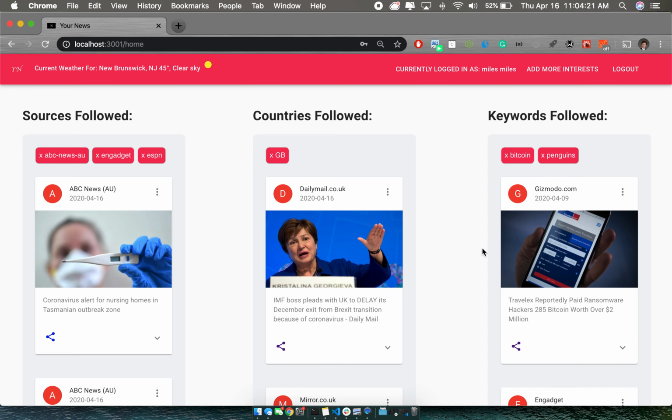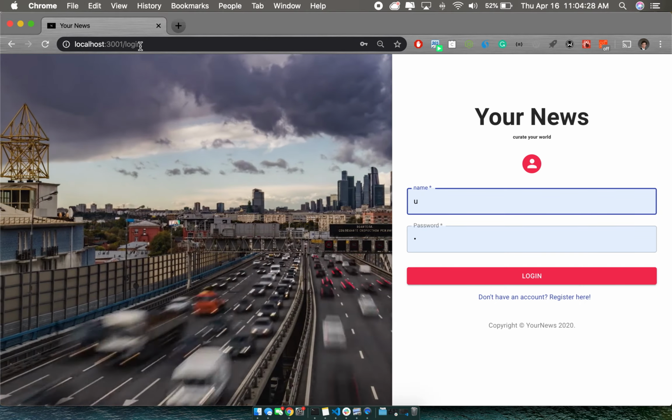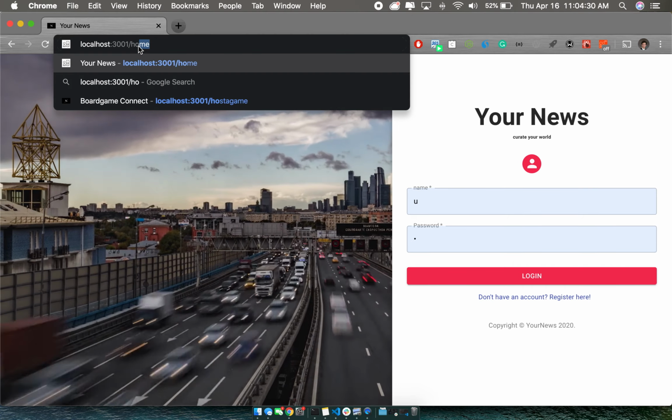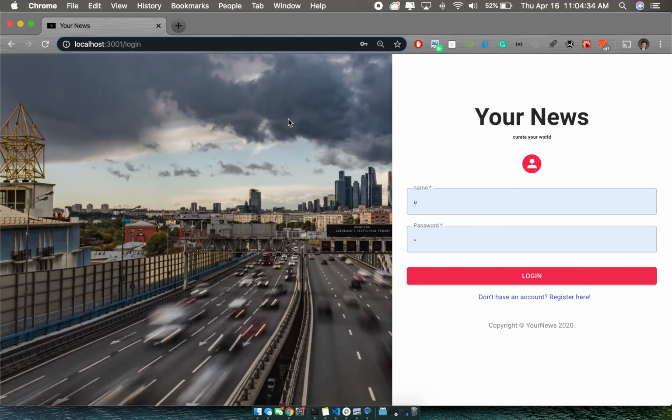After this, we could go ahead, we could log out, we could log back in. I think that actually is interesting because it shows some authentication that's built in. So you can see that I'm logged out. If I try to manually go home, I'll be sent back to login. Same goes with select interest.